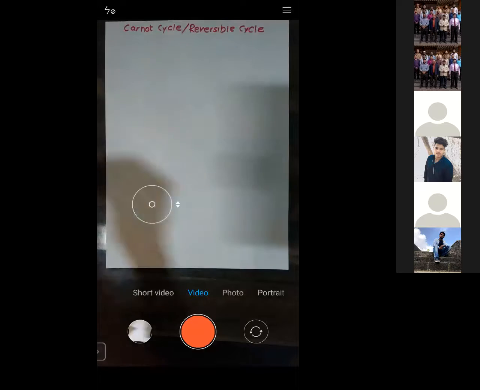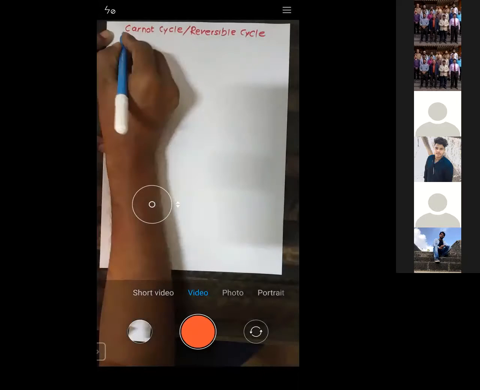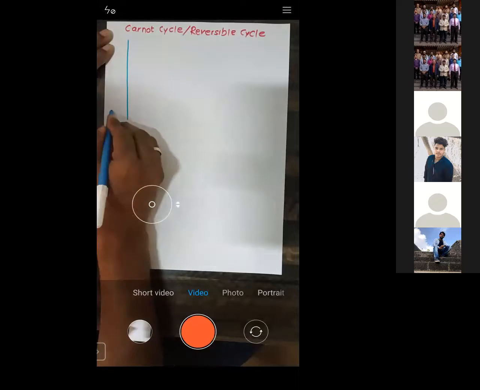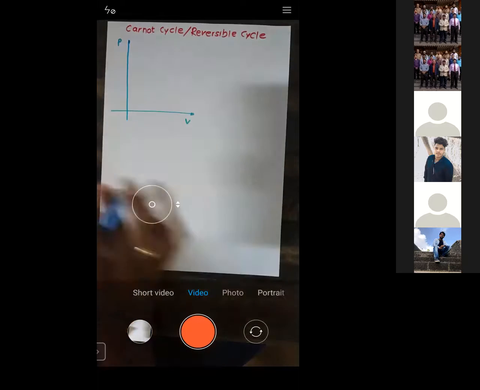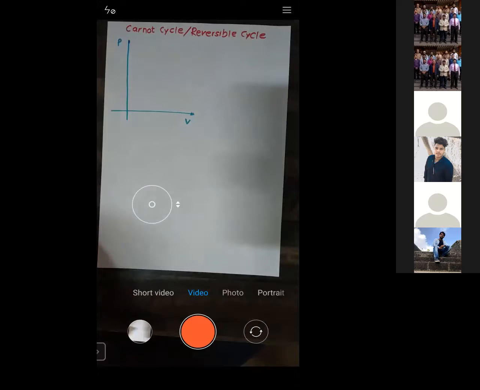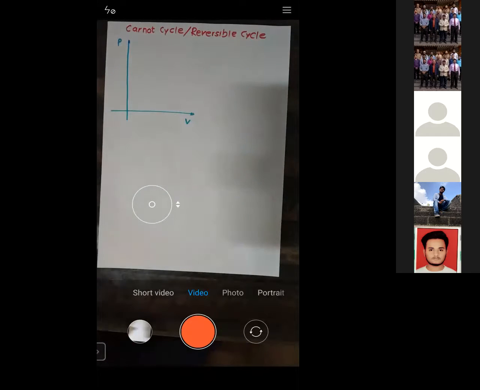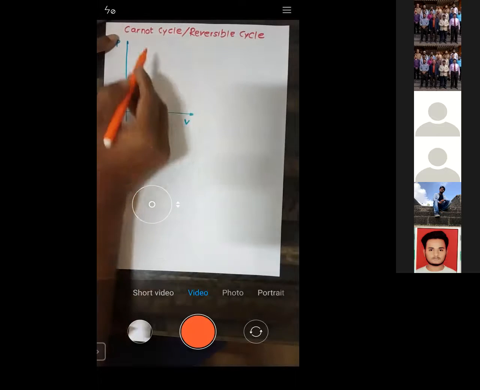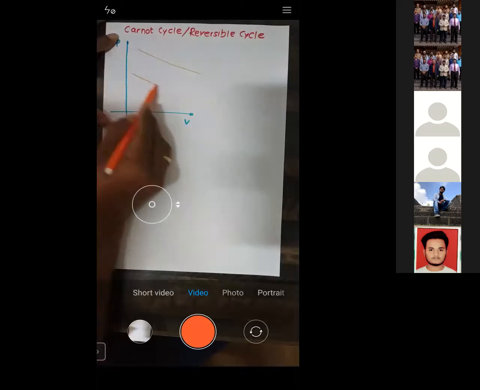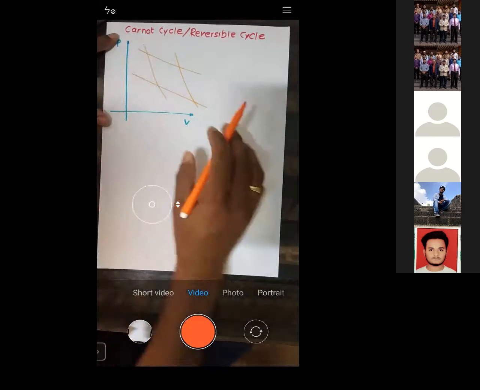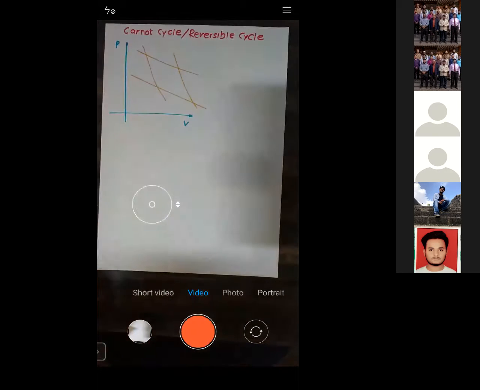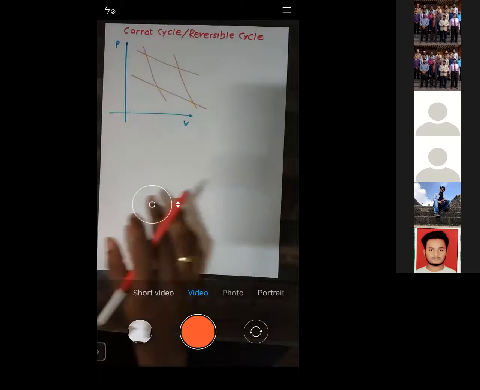So we will start with the PV diagram. Let us plot the process. This is pressure scale. This is volume scale. So we'll plot the processes which belong to the Carnot cycle. I will just simply plot those processes here. You can see here, all of you see. Let us start one by one.